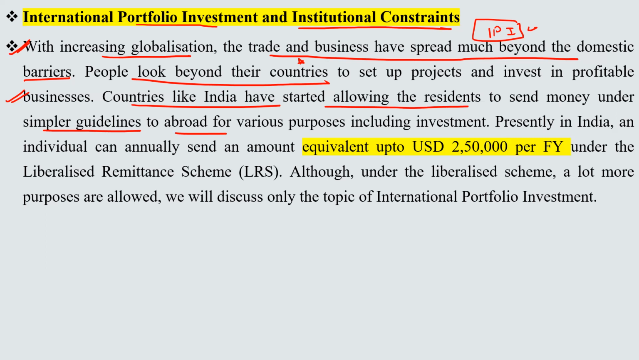So presently in India, how much amount can an individual send per financial year? This will be one question. Presently in India, an individual can annually send an amount equivalent to USD 2,50,000 per financial year under the Liberalized Remittance Scheme, the LRS.